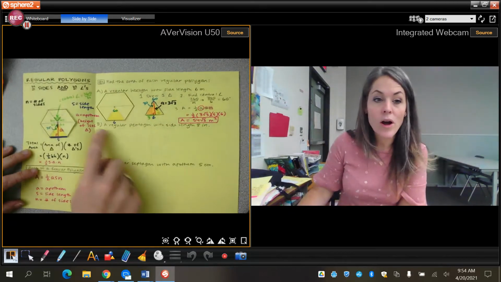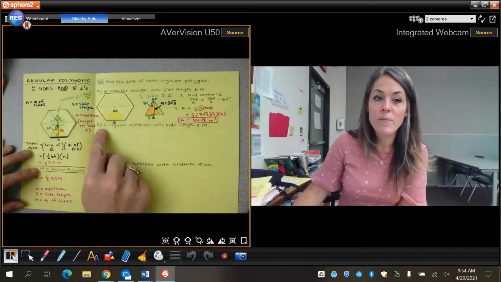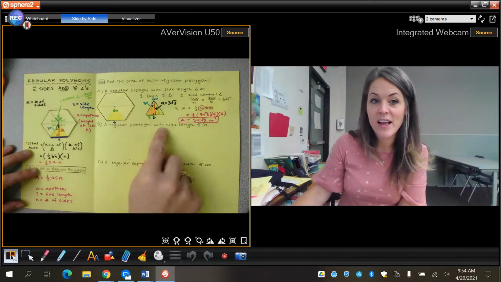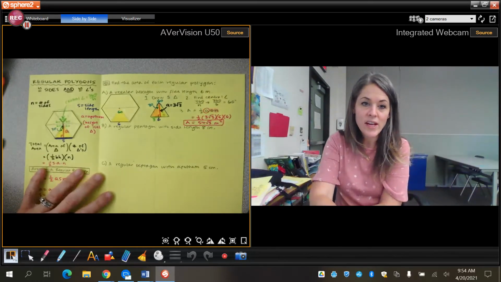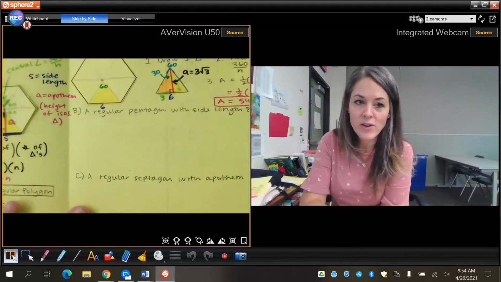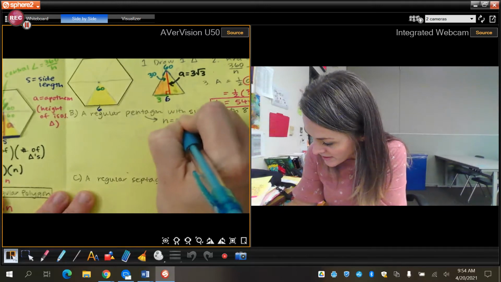Okay, so on the second one here, we're still finding the area of a regular polygon, but we're going to change it to a regular pentagon. So a pentagon has 5 sides with a side length of 8. Okay. So here I'm going to have to just do some sketching. Okay, so here I'm going to do a pentagon. The number of sides is 5.